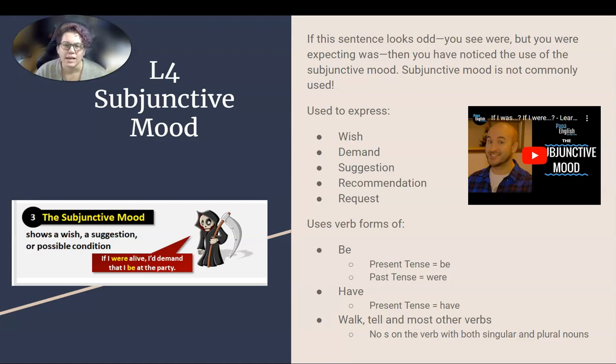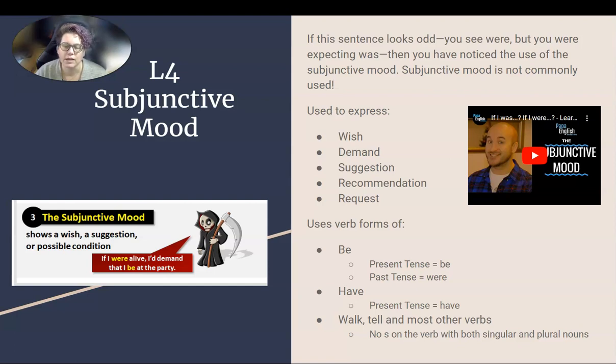All right, so the subjunctive mood, again, is used to express a wish, a demand, a suggestion, a recommendation, a request. It's not used very often anymore, guys. And it uses verb forms of the word be, right? So the present tense be, the past tense were, and the present tense of have.